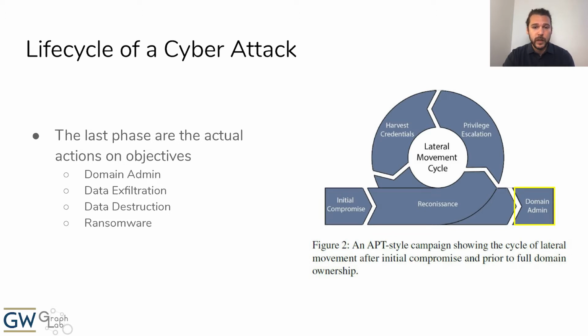And finally, the end of the campaign is typically referred to as actions on objectives, which can mean many different things. In the figure, we show domain admin compromise as the end of the campaign, which is synonymous with total network ownership, as the domain admin will have the privileges to perform basically any action on computers in the domain. However, actions on objectives could be many other things, such as data exfiltration, data destruction, installing ransomware, or others.